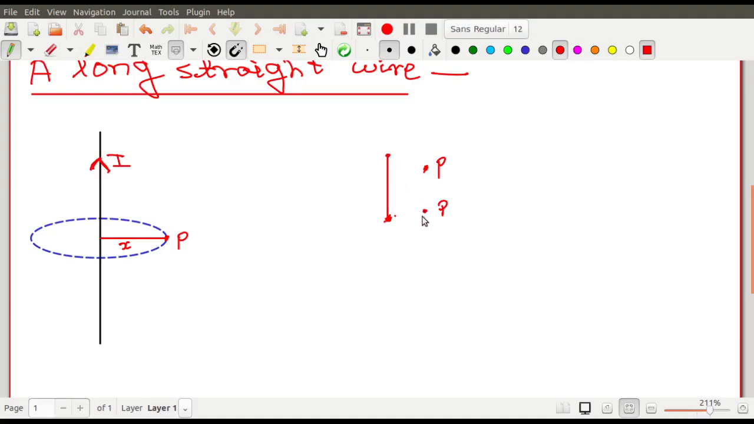Similarly, for other capital P points also, the effect of the two ends will be not same. That means that the problem is not symmetric. Problem is symmetric নয়. The problem is not symmetric, and wherever there is no symmetry, you cannot apply the Ampere circuit law. Why? That is what you will study next. Because you need to decide the direction of the magnetic field.